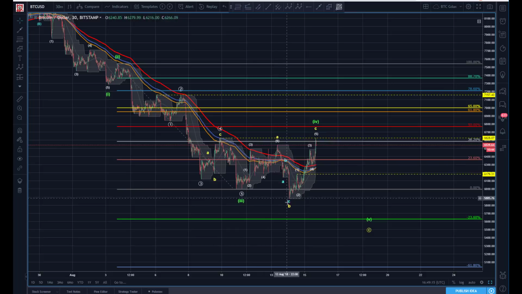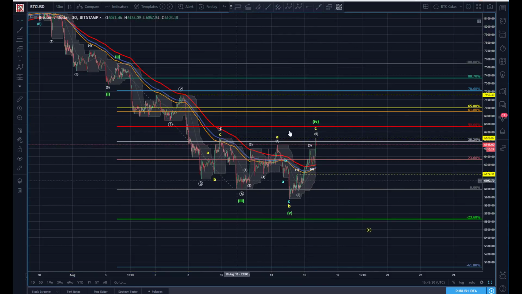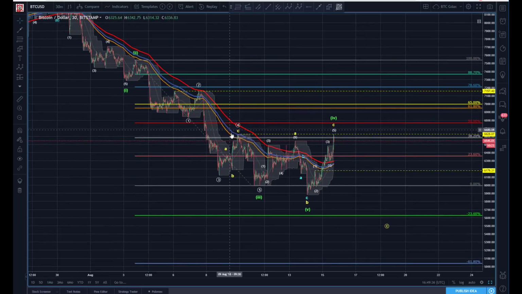Because if that's 3 and this were 4, I can't finish with the 3 down here. This ABC cannot be my 5th, because it's tempting to want to do this and go, oh, okay, well, there's 3, 4, 5, down we go. Here's the 1 wave, and we're off, and now we're looking for the 1, 2. I don't think that's what's happening here. Because of this 1, 2, 3, I can't complete the count. And I've tried multiple variations of it, and there is no good resolution to allow for this 3 wave here to finish us.